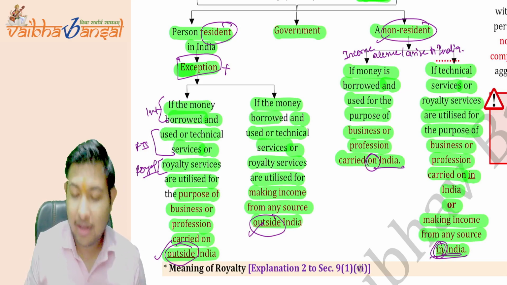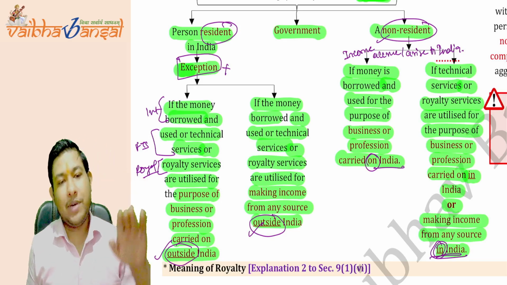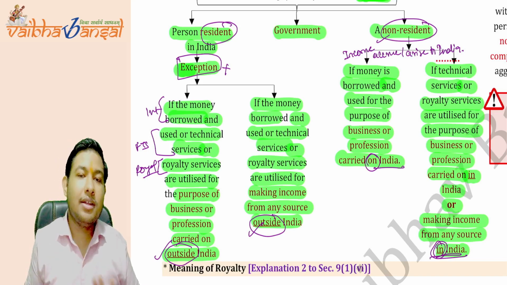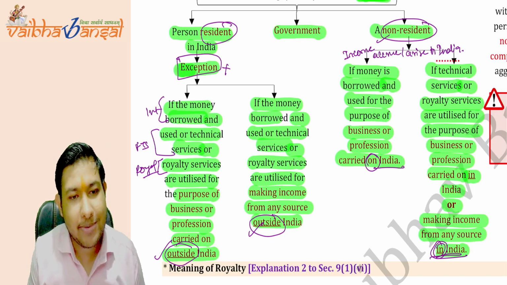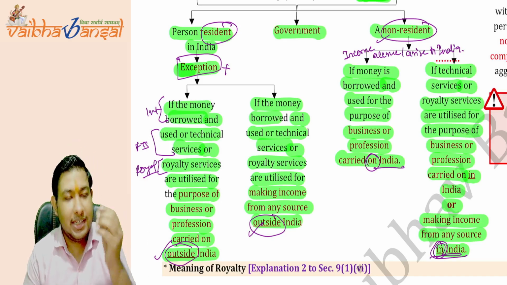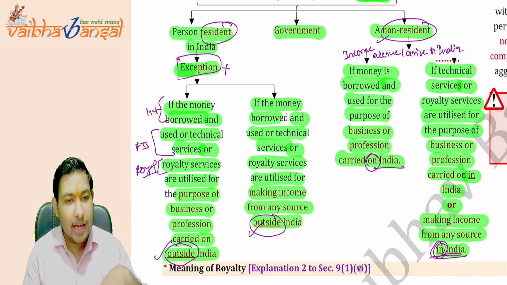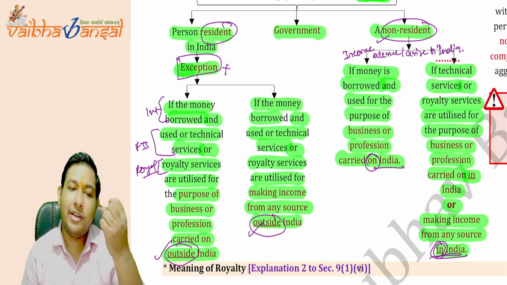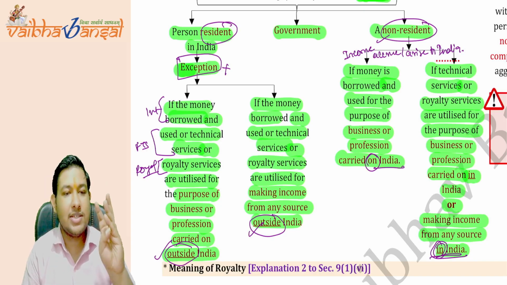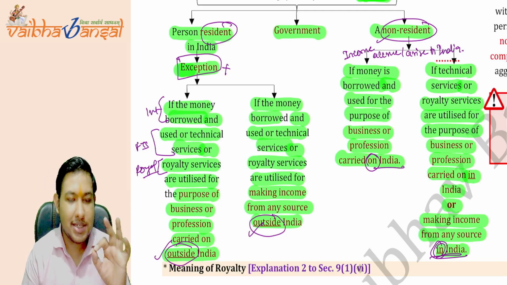So for a non-resident, we check in India, and for a person resident in India, we have to check outside India, where these are the exceptions. So what we have to check is whether the interest, royalty, or fees for technical services is utilized in India. If it is utilized in India, then it will be taxable to all: for a resident as well, for a non-resident as well, and for the government in every case. Is this point clear? This is the whole chart.